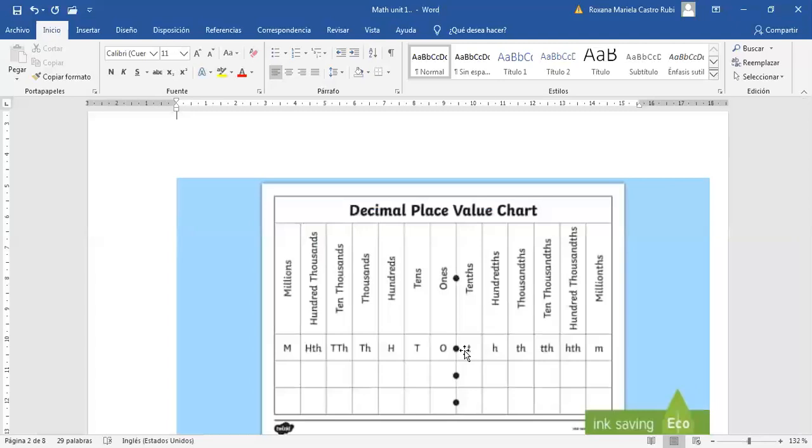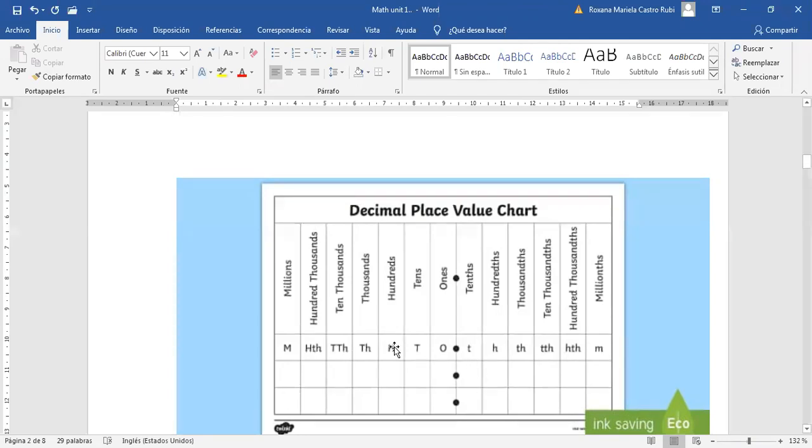How do you know that we have the decimals? Because we have the decimal point, the one that is in black, as you can see it. So the first number that is at the right, starting with the decimal point, we're going to talk about a decimal number, right? So that number will be called tenth. Understand? The first number will be called tenth, then hundredth, thousandth, and ten thousandth, and so on.